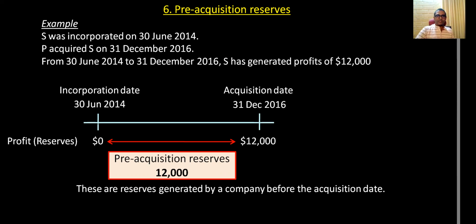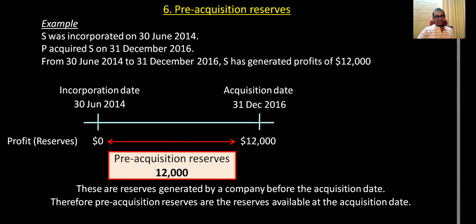So what are pre-acquisition reserves? These are reserves generated by a company before the acquisition date. This is very important. We take this into our calculations later, so remember. Okay.